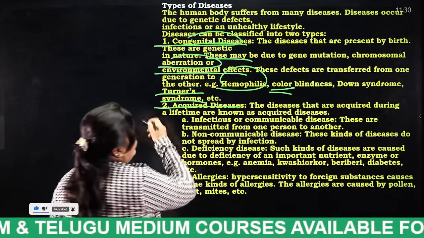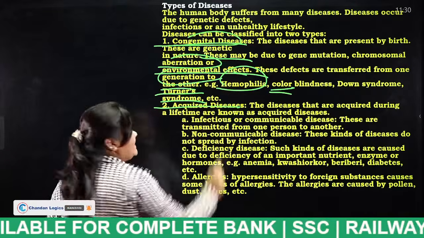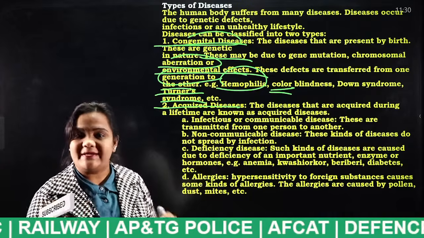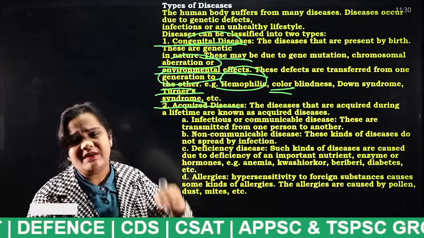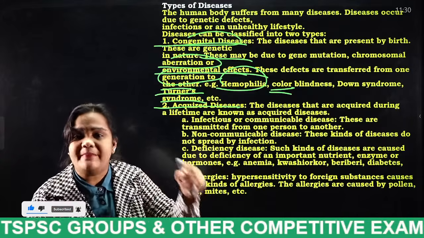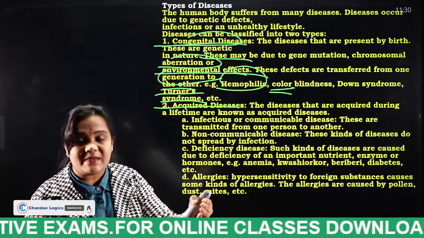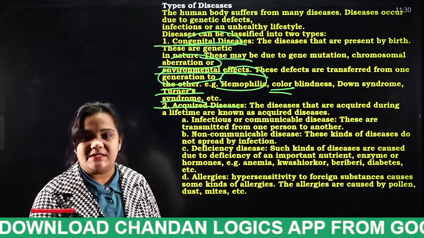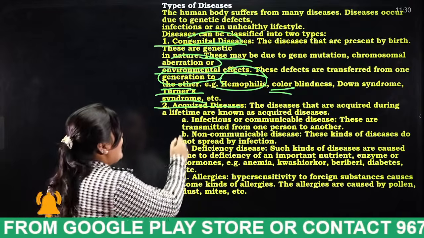Next, these defects may be transferred from one generation to another generation. If a person is very short, I will give a perfect example. If both the parents are very short, how will the child be born? The child will also be very short. So that is the example. In a similar way, if any parent is suffering from such conditions, in some cases the child will also have such diseases. In some cases there may not be any disease. That is congenital diseases. Okay. Next, acquired diseases.